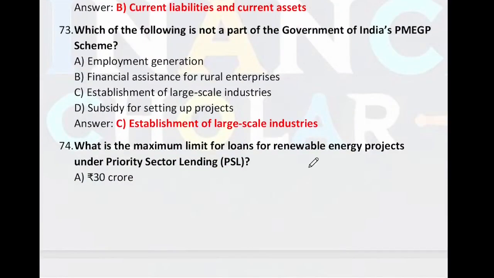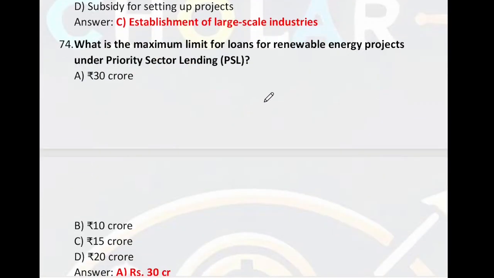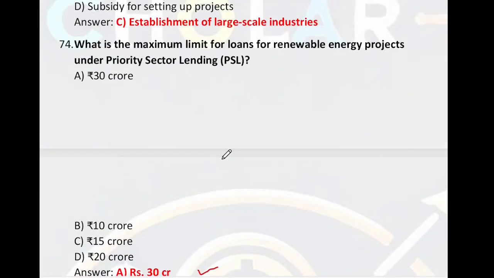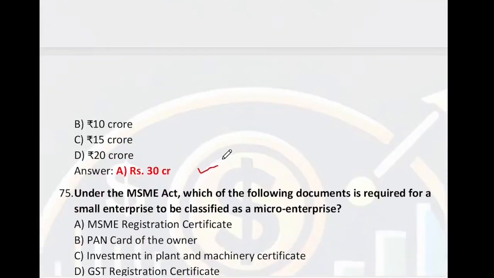Which of the following is not part of the Government of India's PMEGP scheme? So the right answer is establishment of large scale industry. This is not part of the PMEGP program. What is the maximum limit of loans for renewable energy projects? So in that case 30 crore for big projects, and for individuals, if we call it renewable energy, that is 10 lakh. Here the right answer is 30 crore.